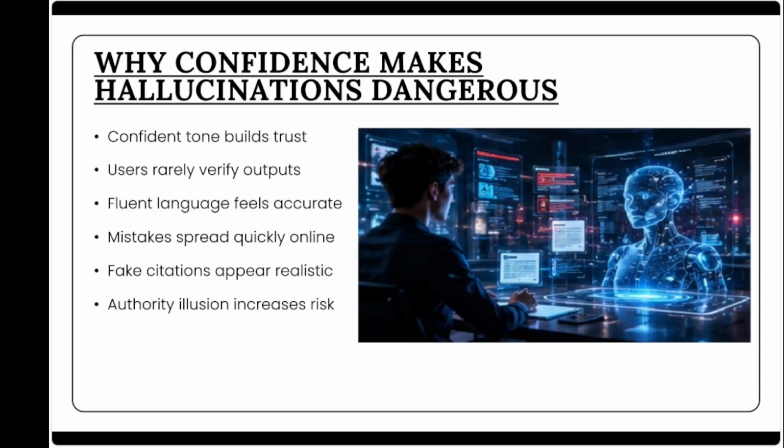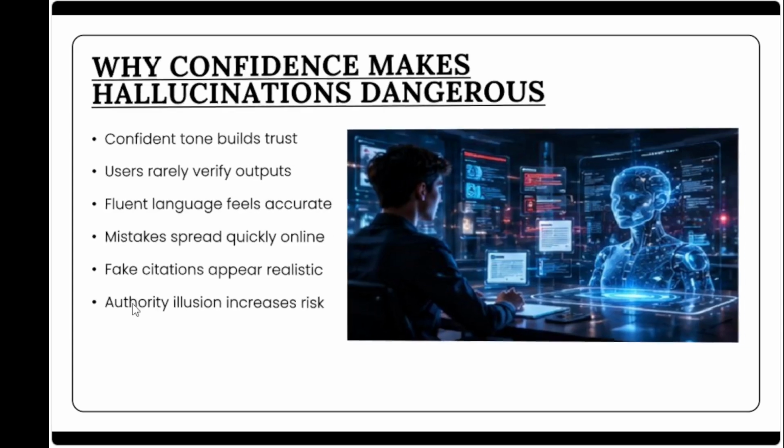As a result, hallucinated information can spread rapidly through social media, workplaces, schools, and online communities. In some real world incidents, AI systems have generated fake academic references and non-existent legal citations that users unknowingly submitted as genuine sources. The combination of speed, confidence, and realism makes hallucinations one of the most important problems in modern AI development.